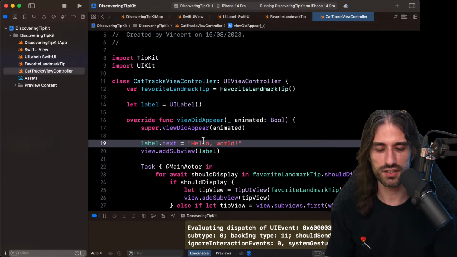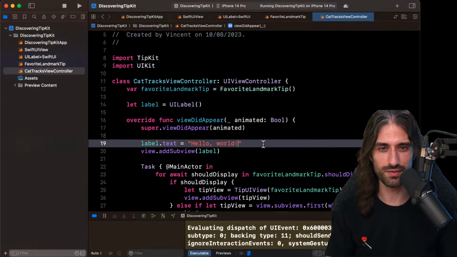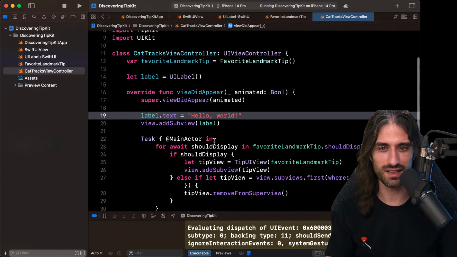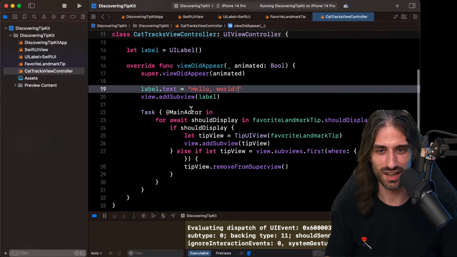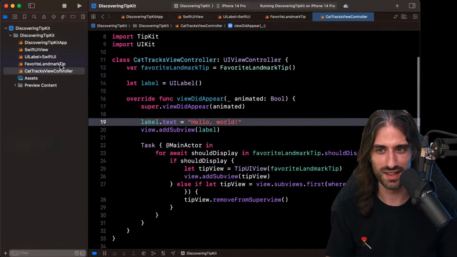When I see myself writing all this code in the viewDidAppear of a view controller, I feel like we are back 10 years ago, when no one really knew how to make a good architecture for an iOS app, and everything was in these massive view controllers. I feel like I'm back 10 years ago doing Objective-C in 2012, basically during my first internships.